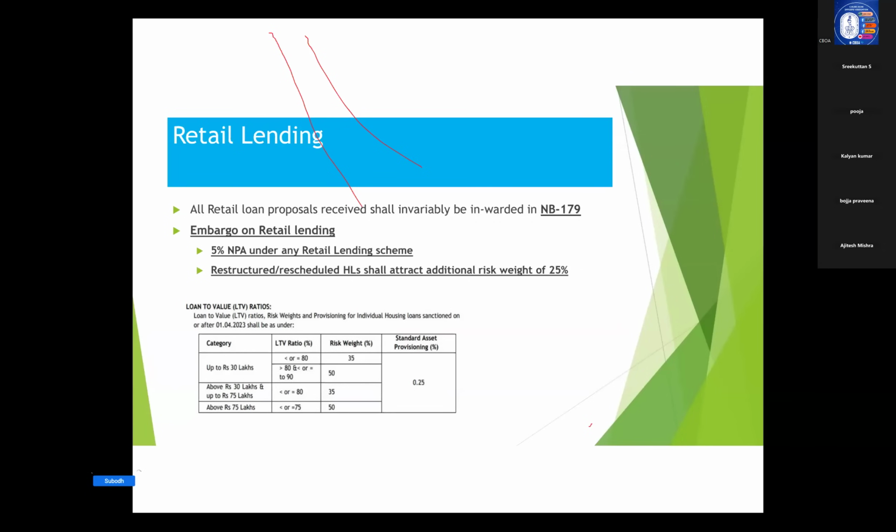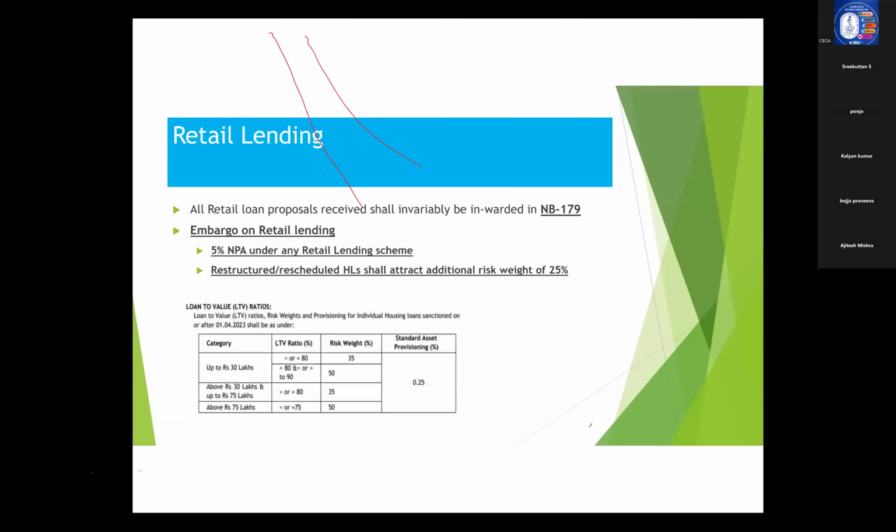So what does that 75% mean? Suppose the bank has sanctioned a loan of say 1 lakh, the capital that the bank has to keep aside for that 1 lakh of retail lending loan is 75,000. That is the concept of risk weighted assets.